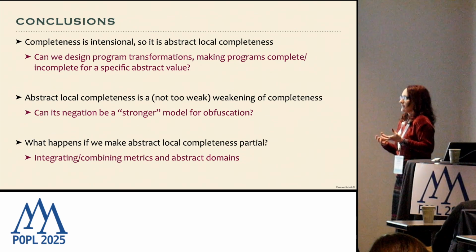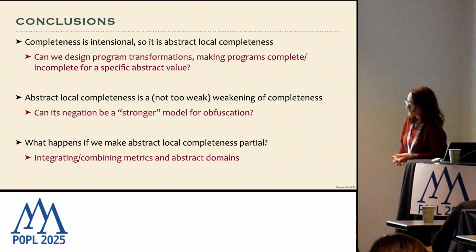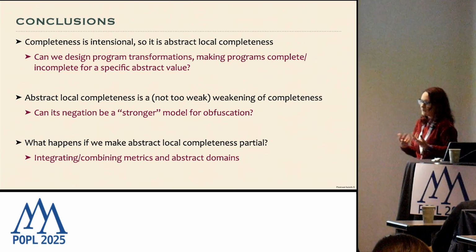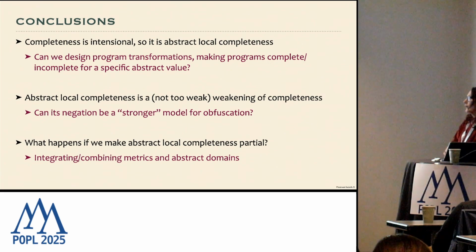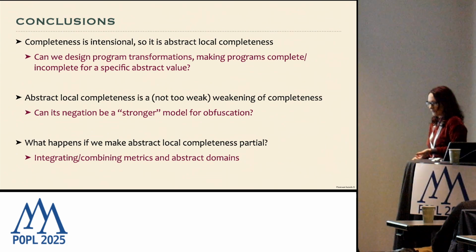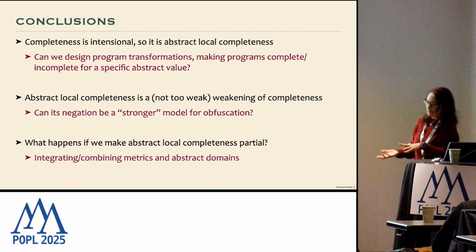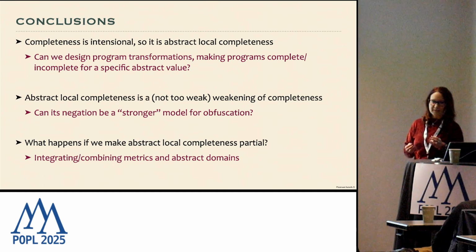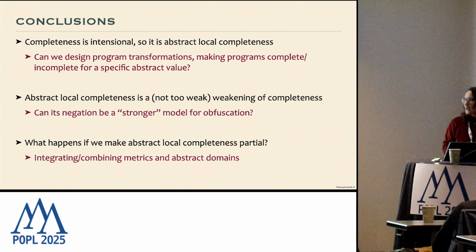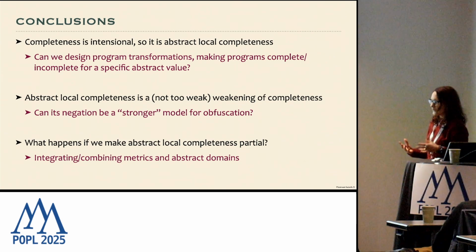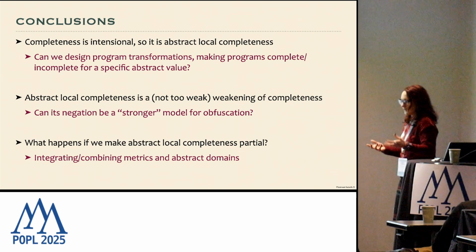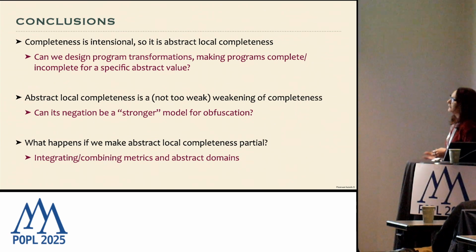And this may be a problem, so we need to weaken this property. Local completeness is an interesting weakening, but it goes directly to the opposite side. It's focused only on single inputs. So this was an intermediate way of tuning the set of elements for which we can prove completeness.